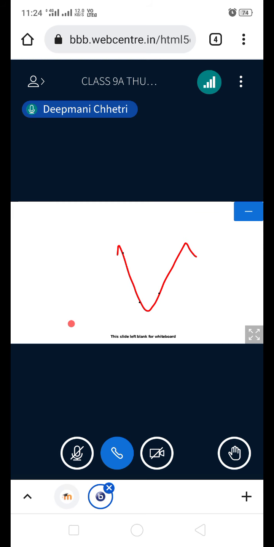So what is the importance of this? Why is coastal shipping so important to us? Can anyone tell me? It's also like economic development of the country, for international trade. Yes, I have told you before. I think in the last class I told you all that international trade is carried out through coastal shipping, not inland.